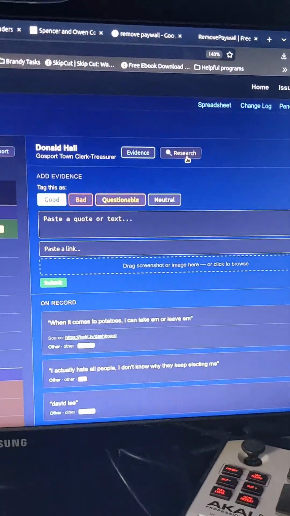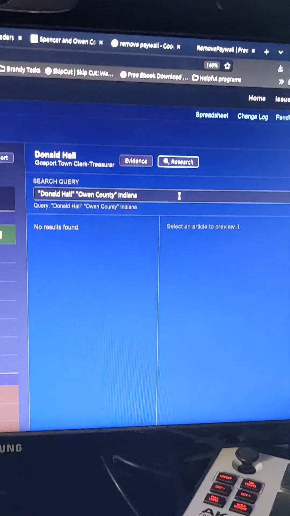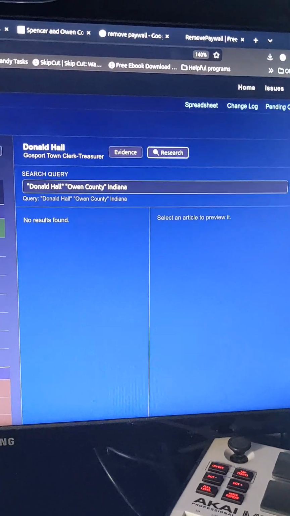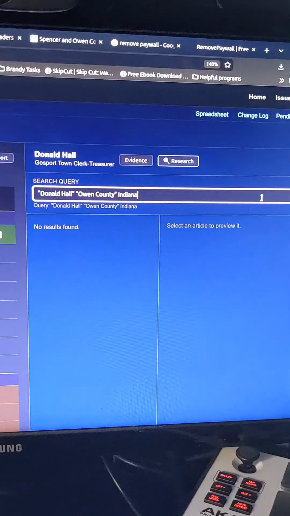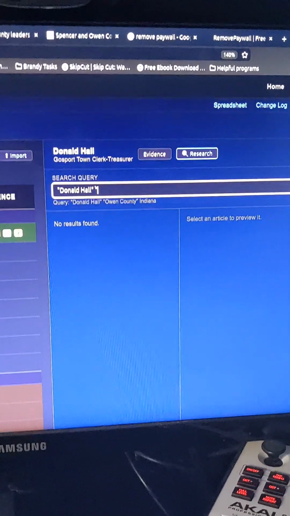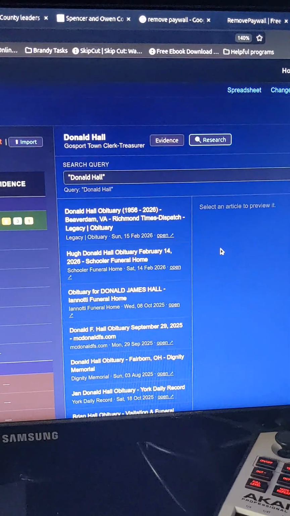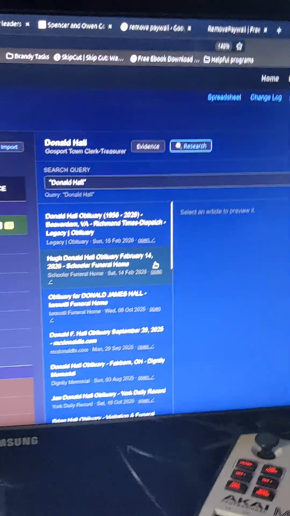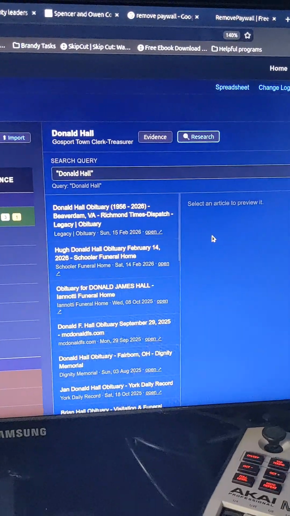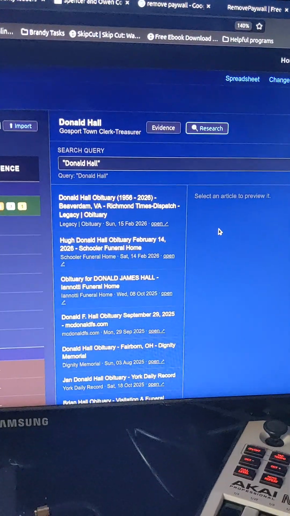Speaking of research, you can click this little research button, and for some people who are in the news, you will get an article that will pop up here. It's already got it populated with quotes around the people. A lot of times there's not a lot of newsworthy things going on in a small town or with somebody who never did anything particularly shady. But you can go in and it searches and it gives you the Google articles and things. I want to make this more robust. I want it to pull from more places. But that's just a basic, you can get some information that you might not have otherwise about somebody that you've never heard of with a quick search that's built in.